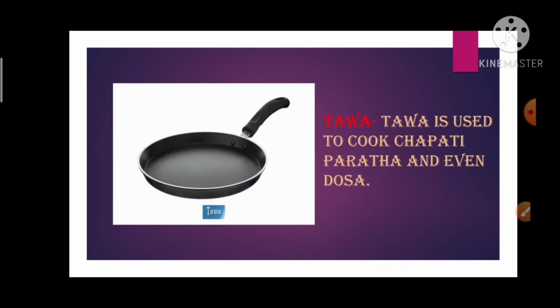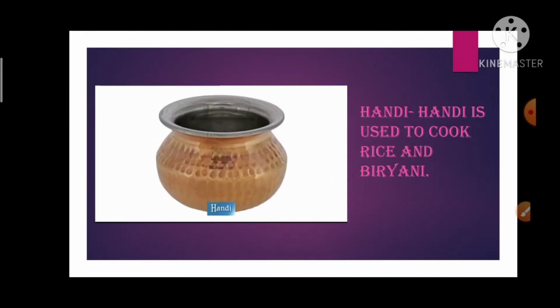Here, this is tawa. Tawa is used to cook chapati, paratha and even dosa. The next one is handi. Handi is used to cook rice and biryani.